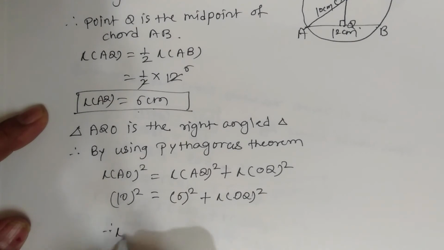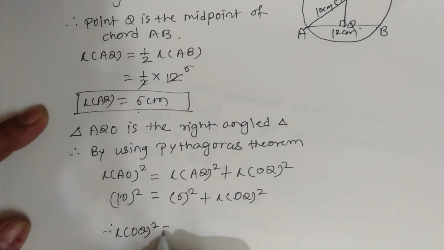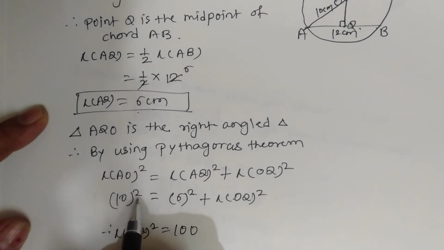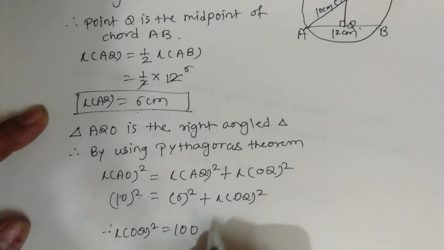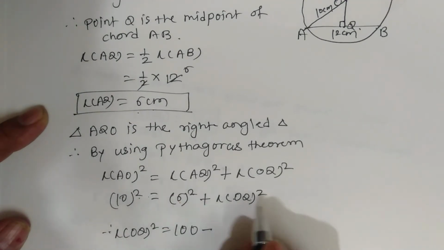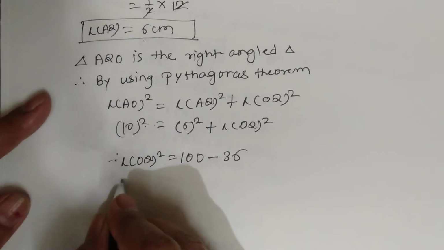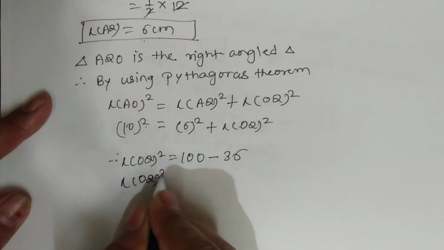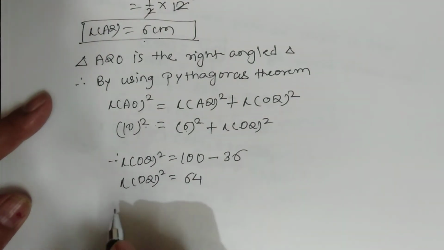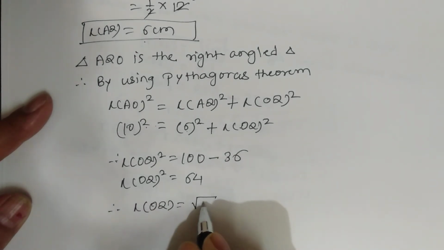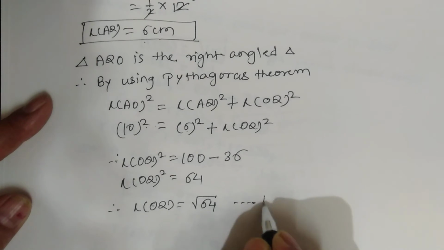So therefore length of OQ square is equal to 10 square is 100, and when the 6 square goes to the left side it becomes minus. So 6 square is 36. So length of OQ square is equal to 64. Therefore length of OQ is equal to square root of 64 by taking square roots.